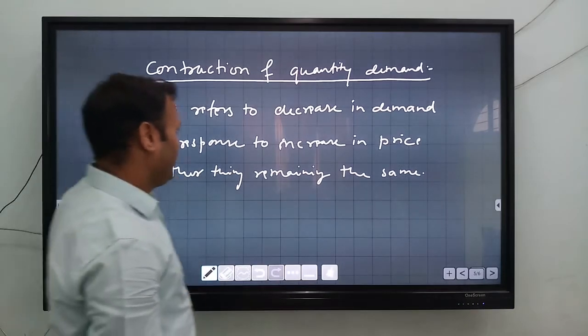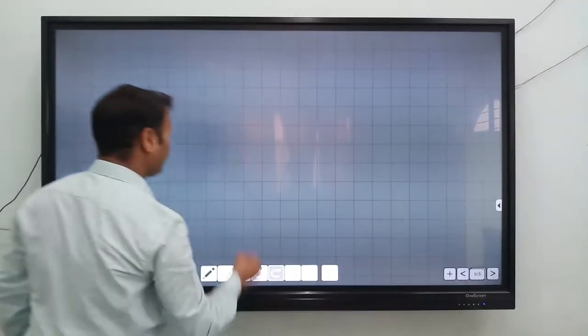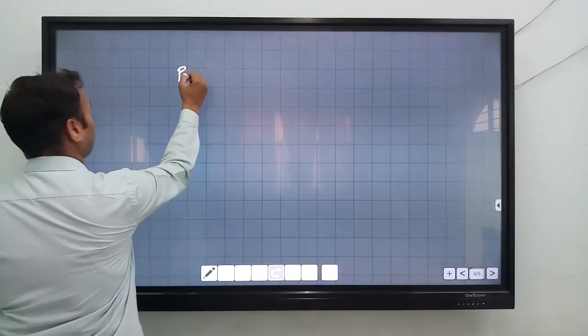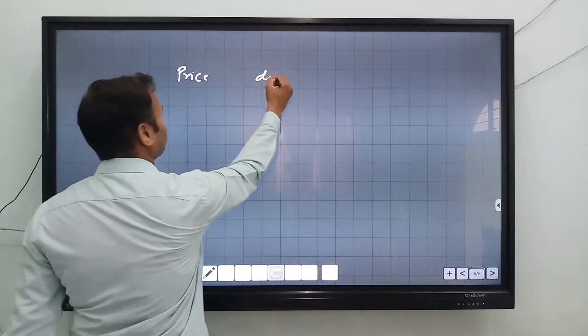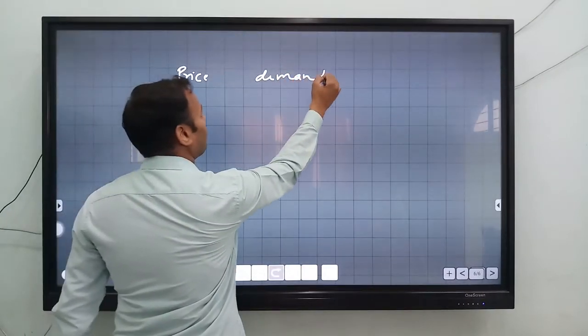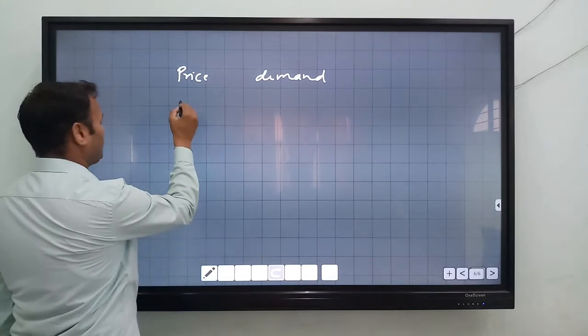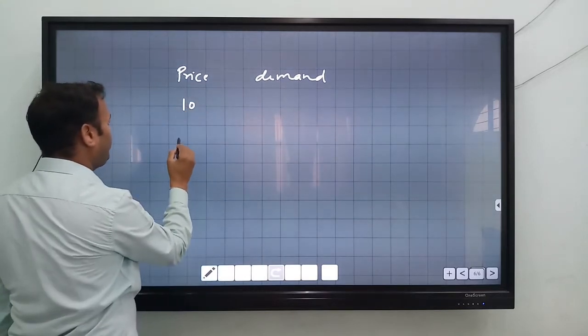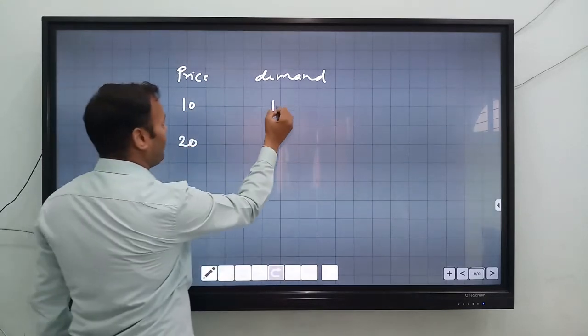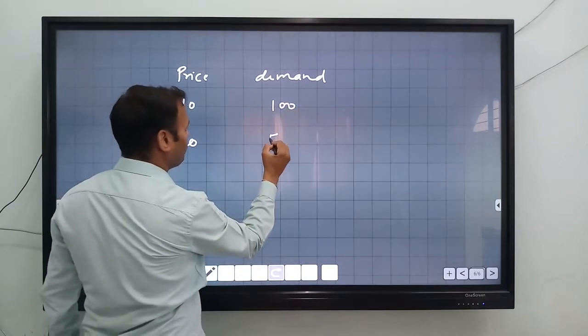Now what is the schedule for this? Here you have to write price and here demand. So when price rises from 10 to 20, demand falls from 100 to 50.